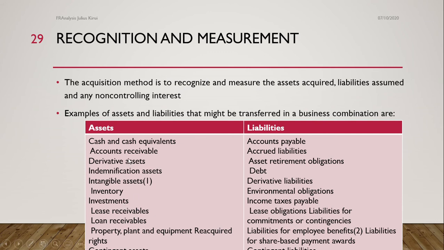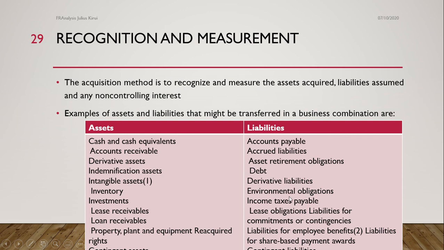We have cash and cash equivalents, accounts receivable, derivative assets, indemnification assets, intangible assets, inventory, investment, lease receivable, loan receivable, property, plant and equipment, right? Now, when you come to liabilities, we have accounts payable, accrued liabilities, asset retirement obligation, debts,